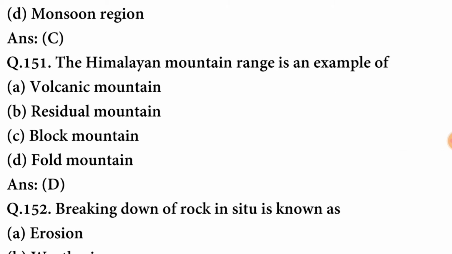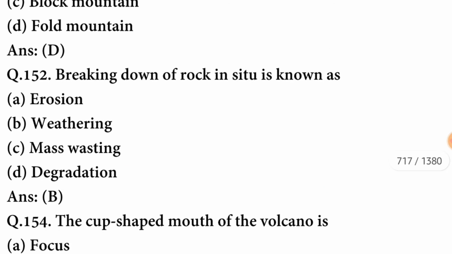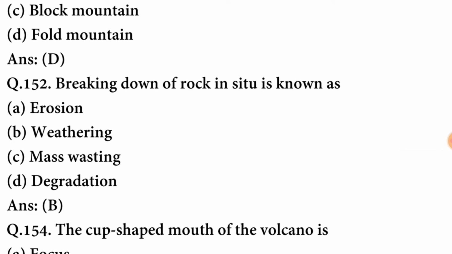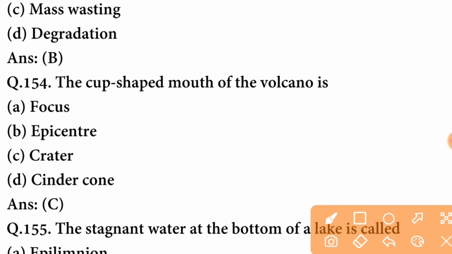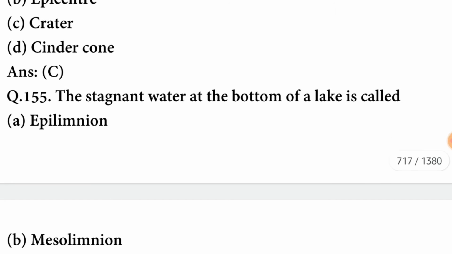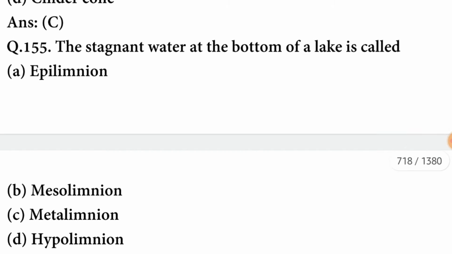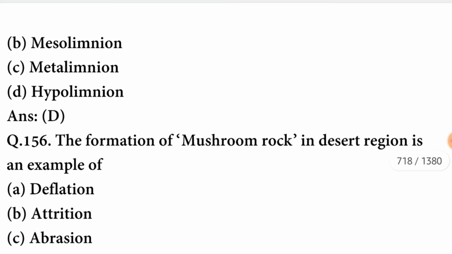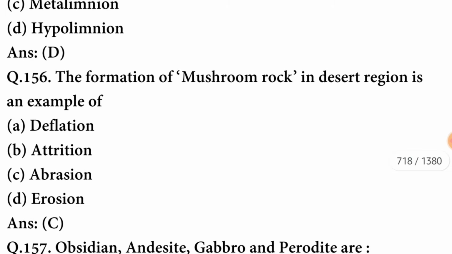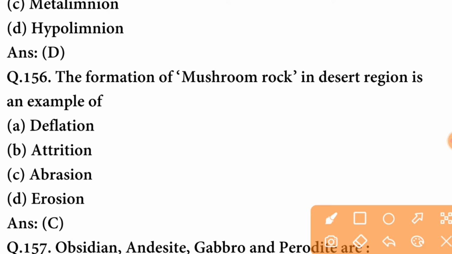The Himalayan mountain range is an example of fault mountain. Breaking down of rock in situ is known as weathering. The cup-shaped mouth of the volcano is crater. C option is correct. The stagnant water at the bottom of a lake is called hypolimnion. D option is correct. The formation of mushroom rock in desert region is an example of abrasion. C option is correct.